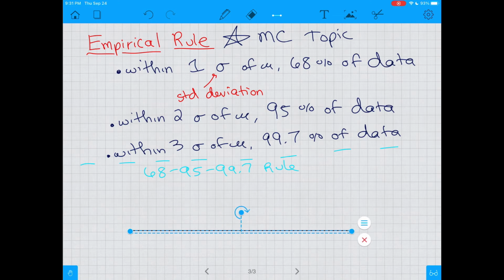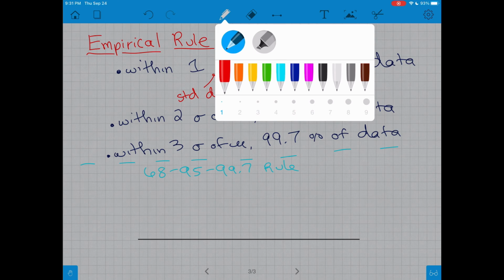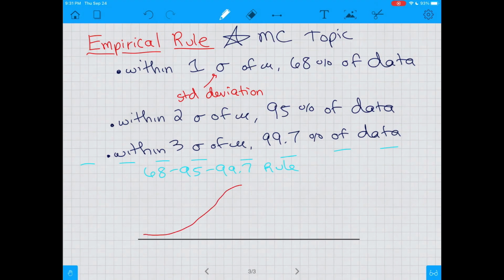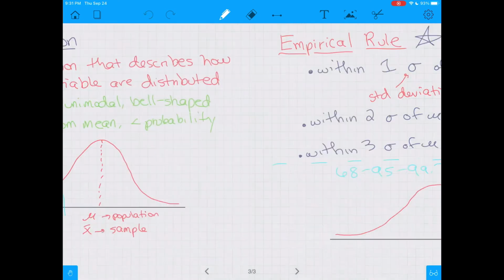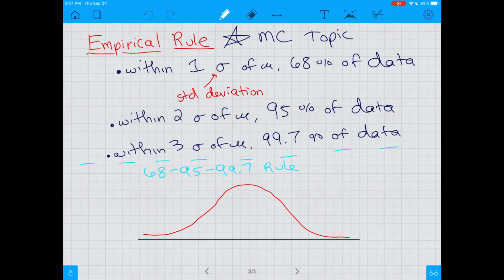So to give you a graphical representation here, we draw a bell curve, right? One important thing too: the bell curve on this page doesn't look exactly like the bell curve on this page. As long as it is symmetric, unimodal, and bell-shaped, it's considered a normal distribution. This height in the middle here doesn't always have to be the same height. Some normal curves are flatter.